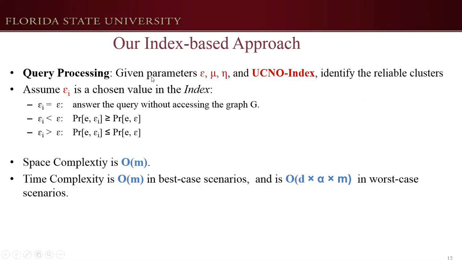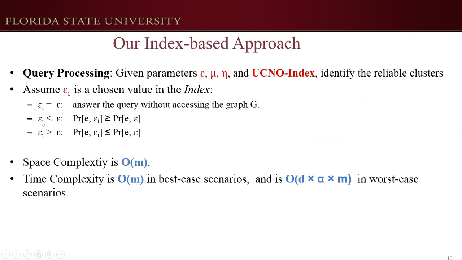Given a query with parameters epsilon, mu, and eta, we can categorize the query into three cases. The first case is when there is an epsilon I in the index equal to epsilon. Then, in this case, we can answer the query in O(m) time, and we don't need to access the original graph.